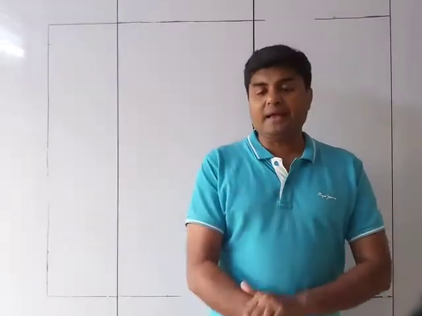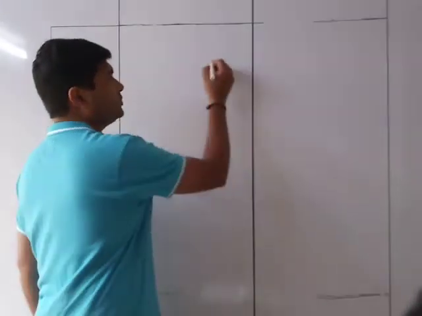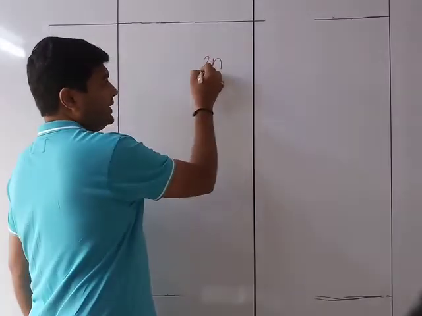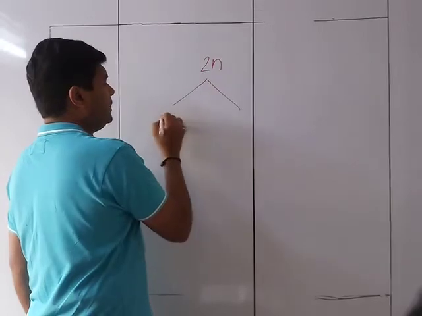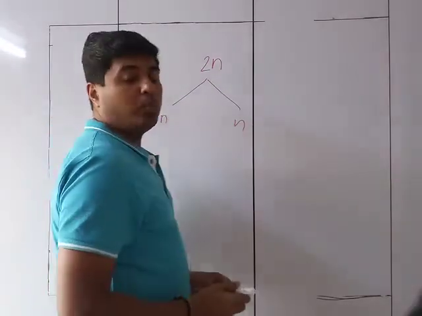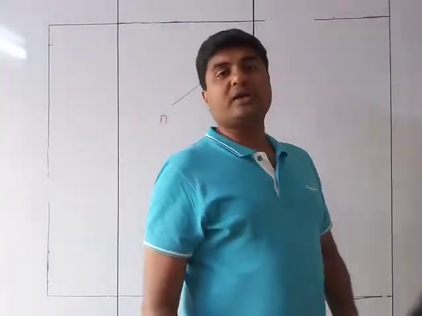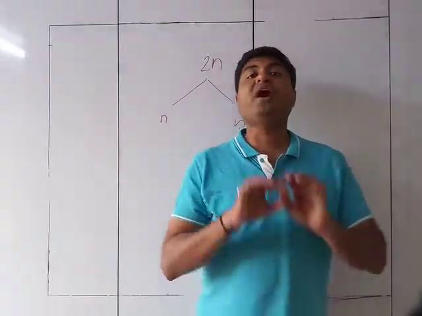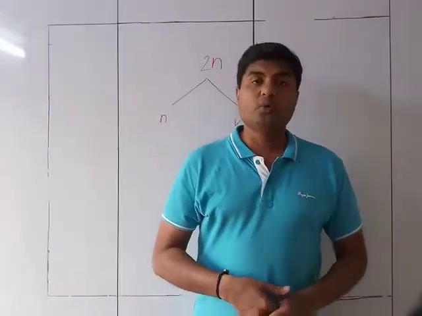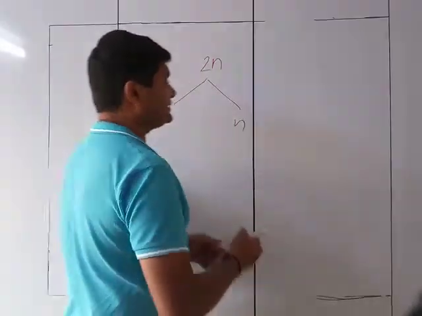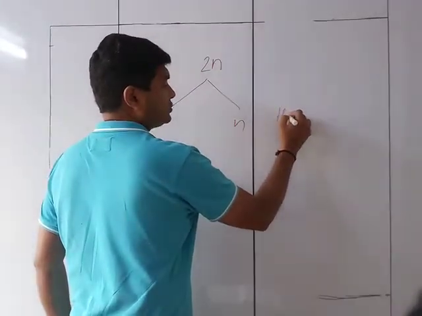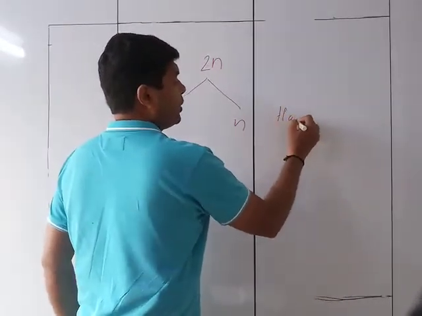Now the main thing in case of meiosis is the number of chromosomes. If the number of chromosomes was 2n, then it is going to split into n and n. That means one particular cell is going to give rise to two cells of half the chromosome number. That is called haploid.